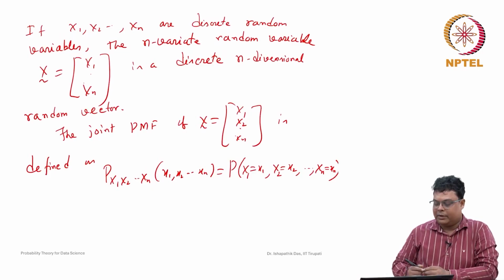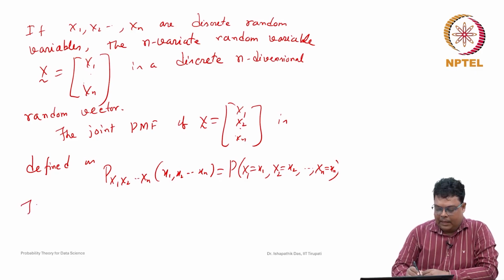Here also, if you want to find the marginal probability mass function of any subset of the random variables, suppose X1, X2, ..., Xn minus 1, then the marginal will be a joint probability mass function, because the subset may contain more than one variable.